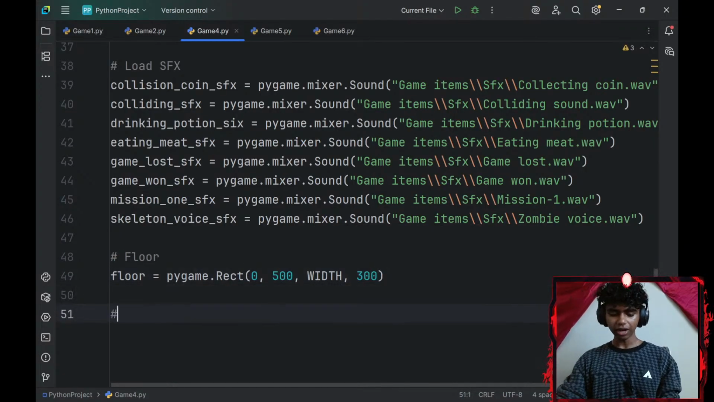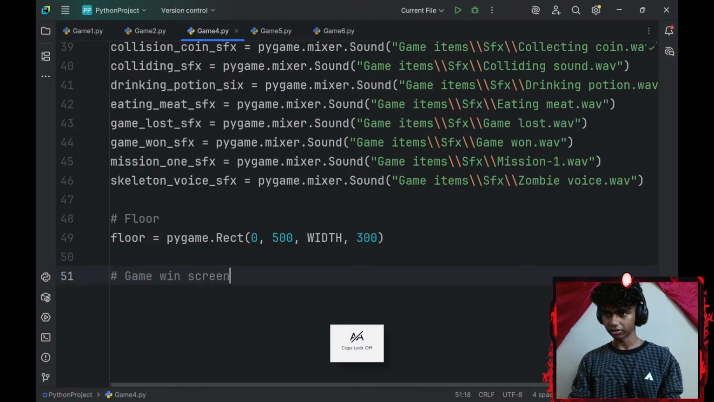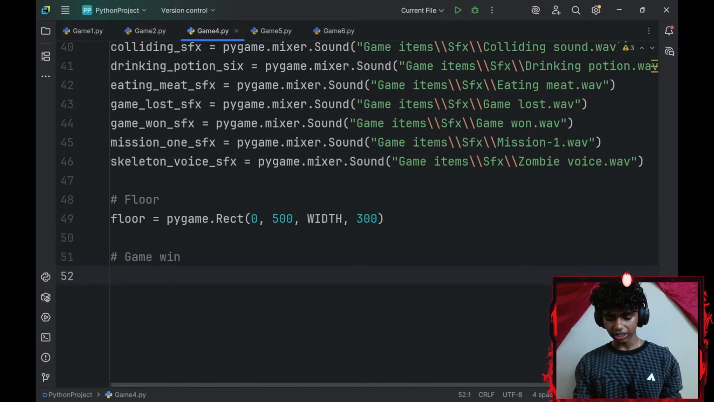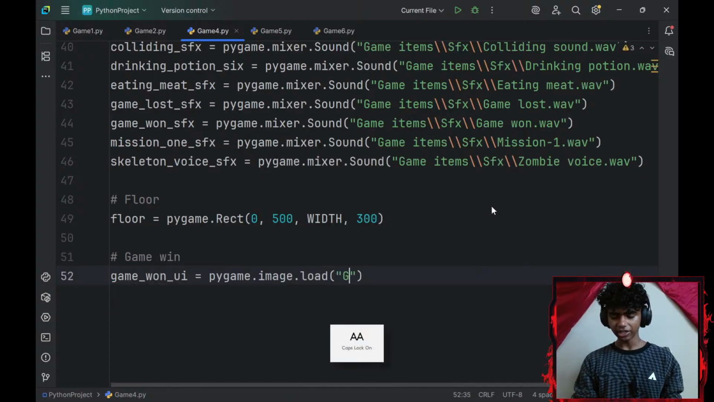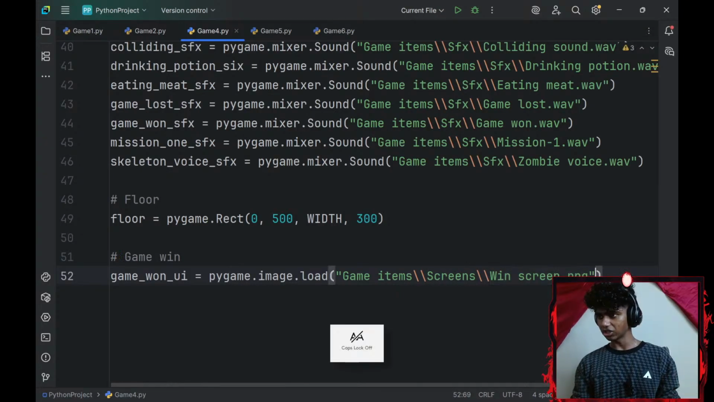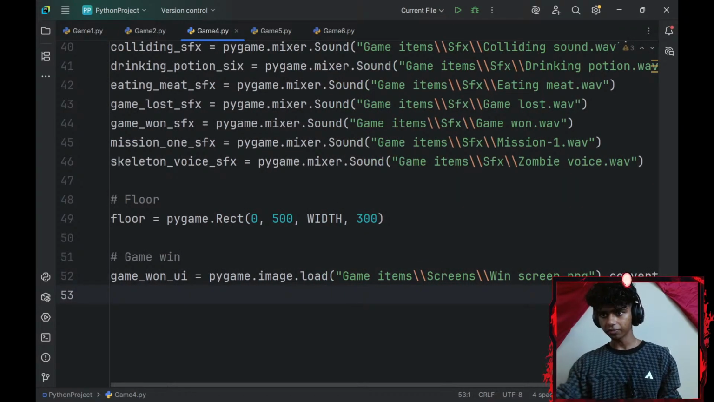Okay, and then I would need a game won, so a game win screen. So game win screen, or I'll just go with game win logic. Okay, so when a player wins the game, I would need an image. So I'll load the image. Let me go with game_won_UI. I'll set that equal to pygame.image.load. I'll give the file path. So the file path is going to be game items followed by 2 forward slashes followed by screens, 2 more forward slashes. This is going to be my win screen PNG. Since I'm not going to be using this as a PNG, I'll just convert it. I won't convert it to alpha.